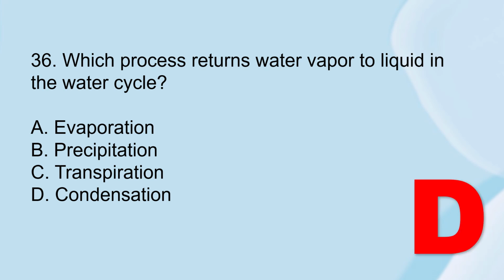Okay, the correct answer is letter D, condensation. Condensation forms clouds by converting vapor back to liquid. Okay, condensation is the best answer. For letter A, evaporation, this is from liquid to gas. Letter B, precipitation. This is the water falling. After the condensation, here comes the precipitation or the raining or the water falling. And for letter C, transpiration, this is water lost from plants. So letter D is the best answer.